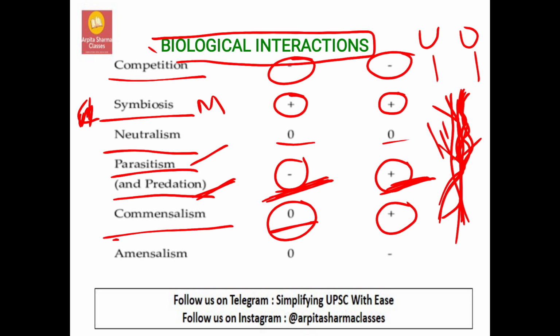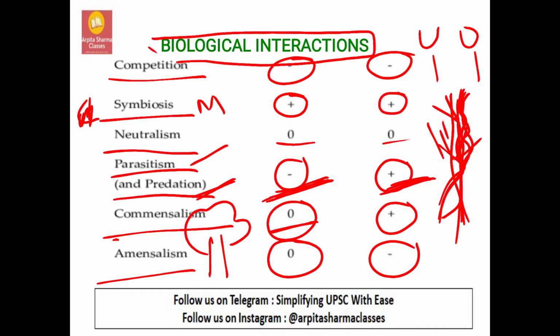And what is amensalism? Amensalism is where one animal is neither benefited nor harmed, whereas the other animal is harmed. An example is a black walnut tree. Consider there is a big tree over here and a smaller plant growing under it.